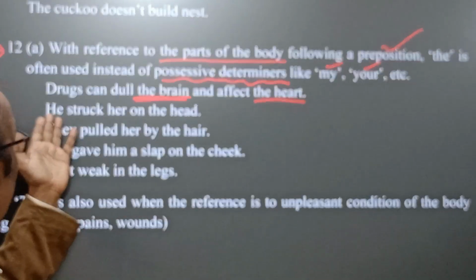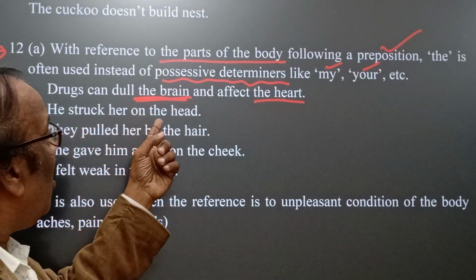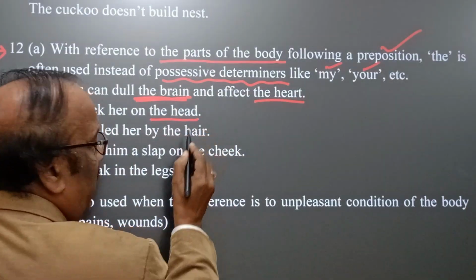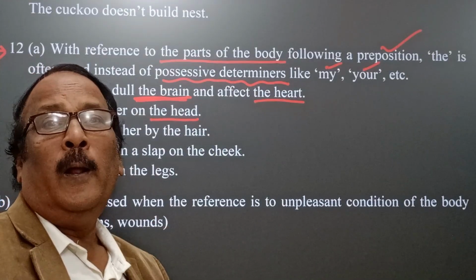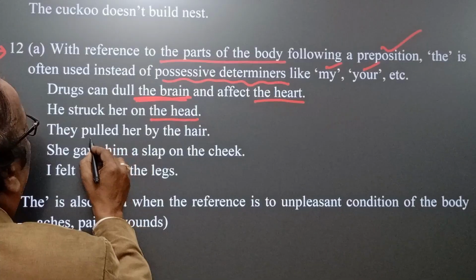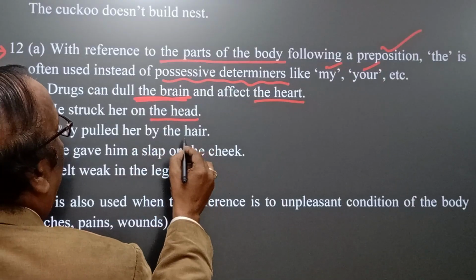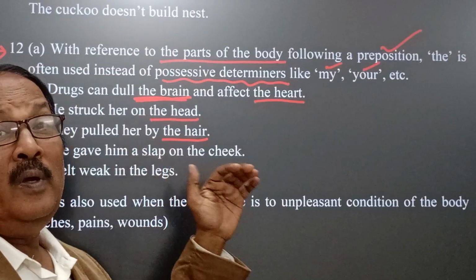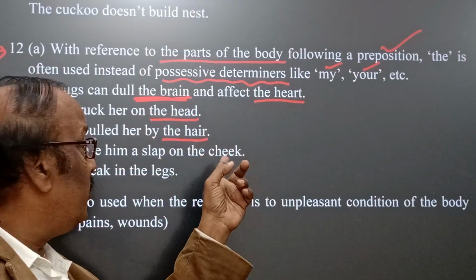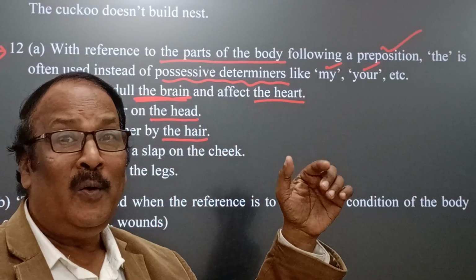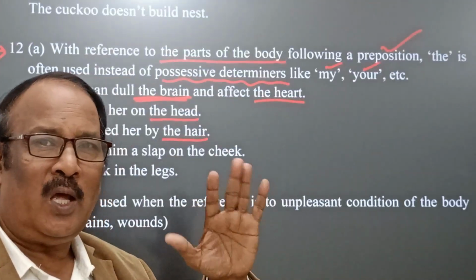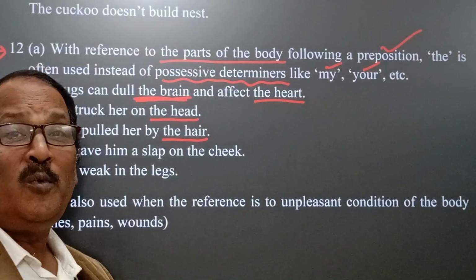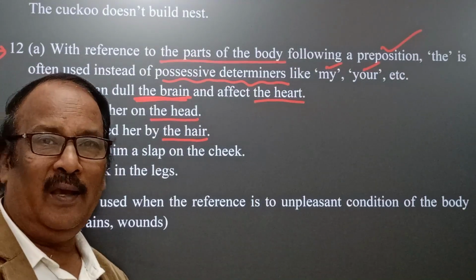Next, he struck her on her head, but we can say the head. The head means the particular head of a woman. They pulled her by the hair. Here the hair means her hair. In the place of her, we can use article the: her hair, the hair. Both are correct, but we cannot say the her hair. We have to write her hair or the hair.